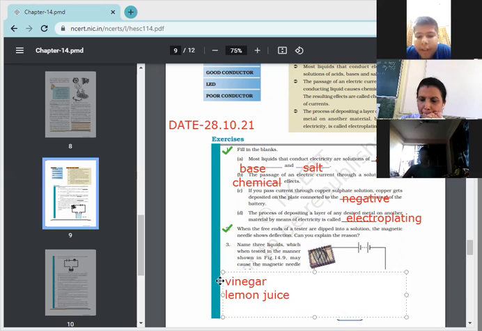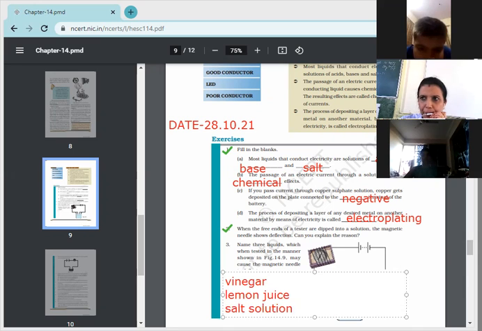Hence, these liquids can be used in the beaker to show the given effect. Okay. Lemon juice or vinegar you had told, or a salt solution? Ma'am, mercury, I have told. Yes, no problem. Mercury, because it exists in the liquid form.